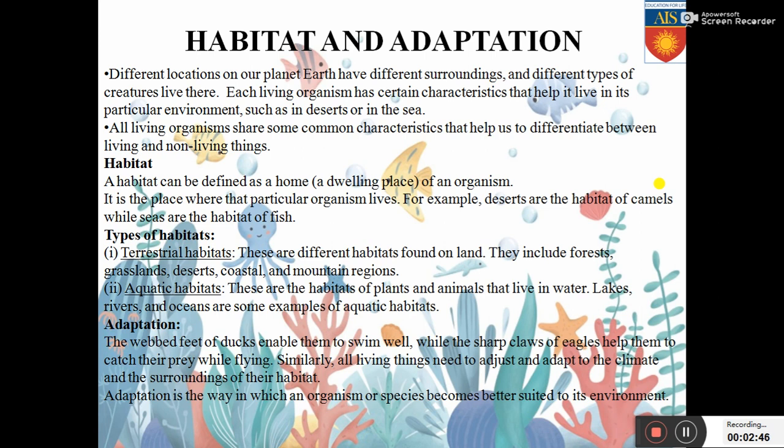Now what do we understand by adaptation? Adaptations are the features which enable an organism to survive in the habitat. The webbed feet of ducks enable them to swim well, while the sharp claws of eagle help them to catch their prey while flying. Similarly, all living things need to adjust and adapt to the climate and the surroundings of their habitat. Adaptation is the way in which an organism or species become better suited to its environment. So what do we understand by adaptation? Adaptation is the ability of an organism or a species to become better suited to a particular environment.